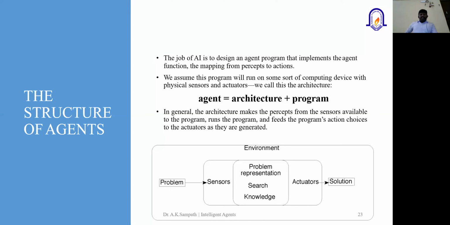So what are the things we have covered so far? We discussed what is meant by an agent, what is meant by an intelligent agent, and what is meant by a rational agent. We discussed autonomy in agents. Then we discussed the different PEAs: the performance measure, the environment, the actuators, and the sensors.